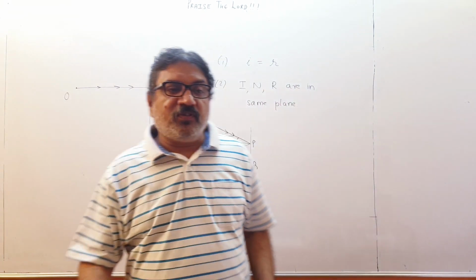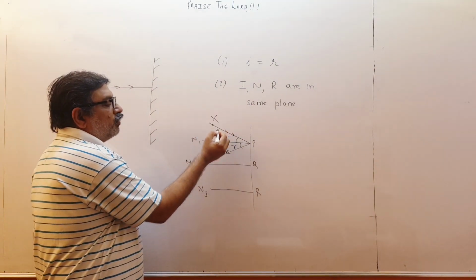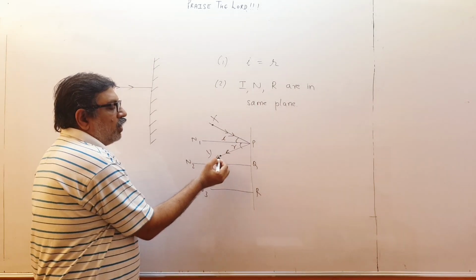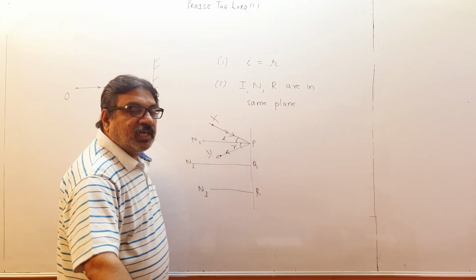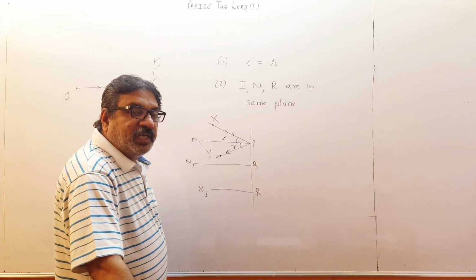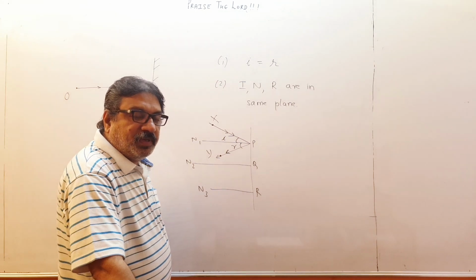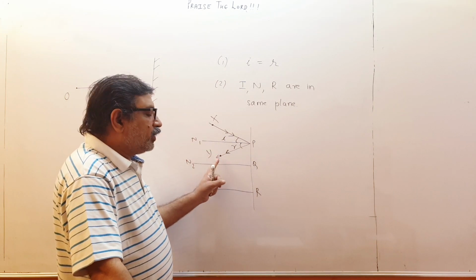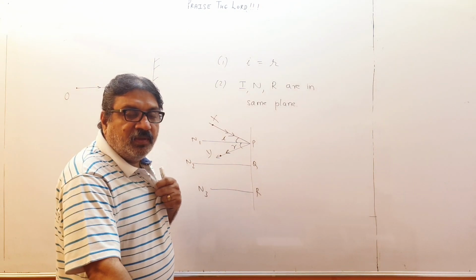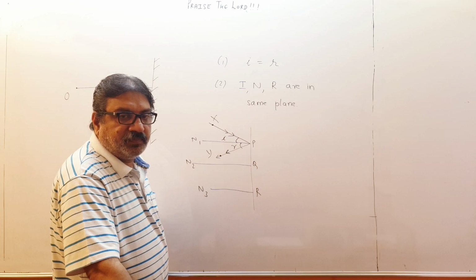It says that if a ray of light wants to go from point X to point Y after reflection or after refraction, it will always take that path which takes the least time to travel. So if a ray of light wants to go from point X to point Y after reflection, it will go along the path which takes the least time.